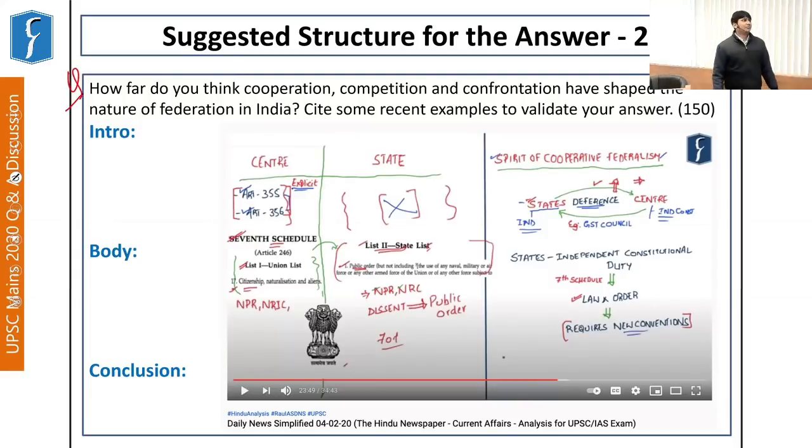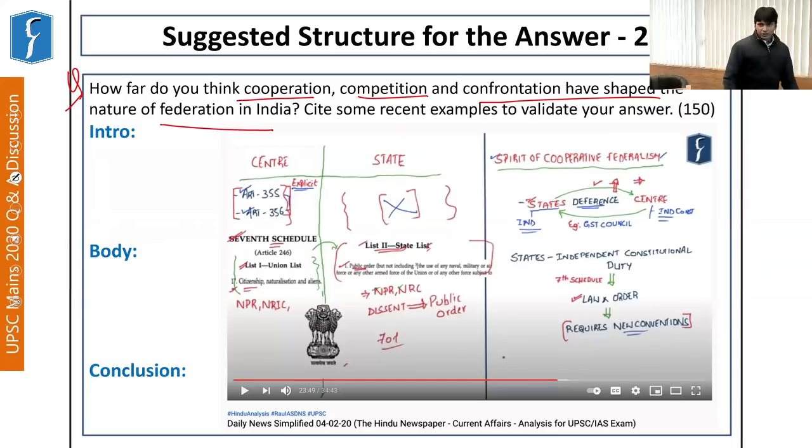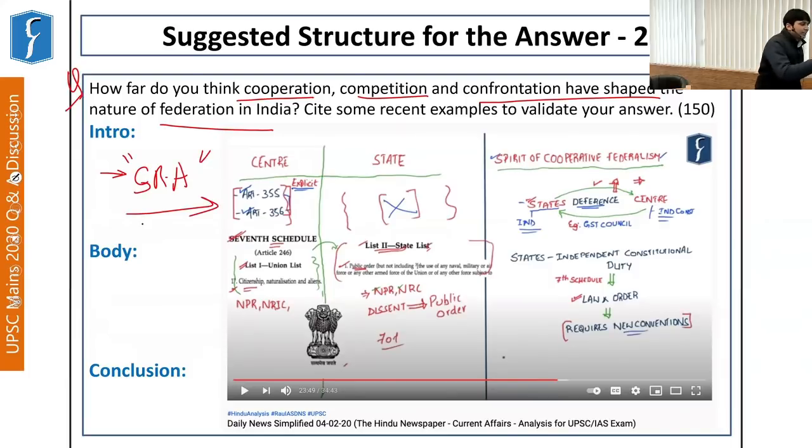It says, how far do you think cooperation, competition, and confrontation have shaped the nature of federation in India? Now, the moment it says shaped the nature of federation in India, we have to give a certain historical aspect. It's better if you mention the State Reorganization Act, where for the first time states were reorganized based on administrative principles.